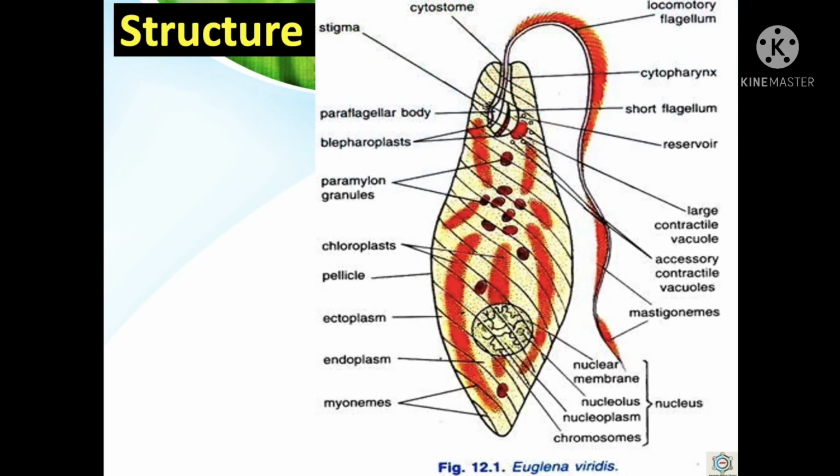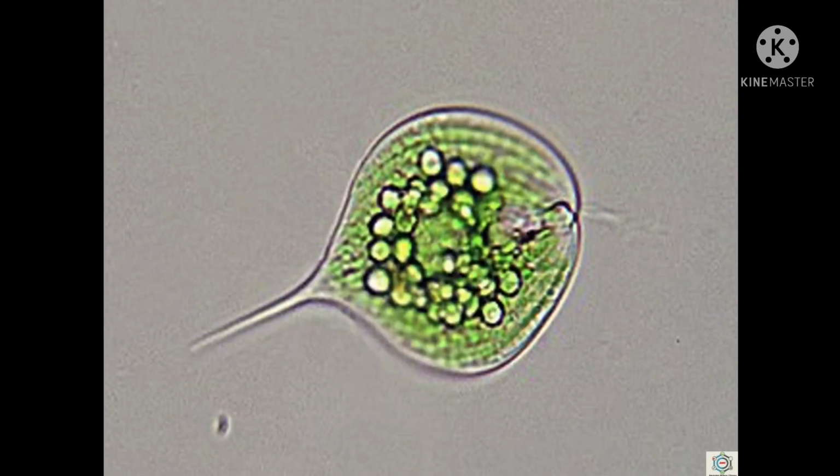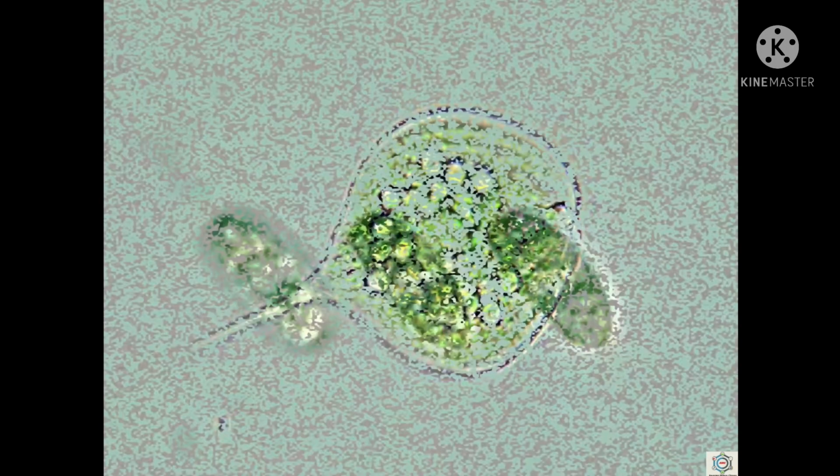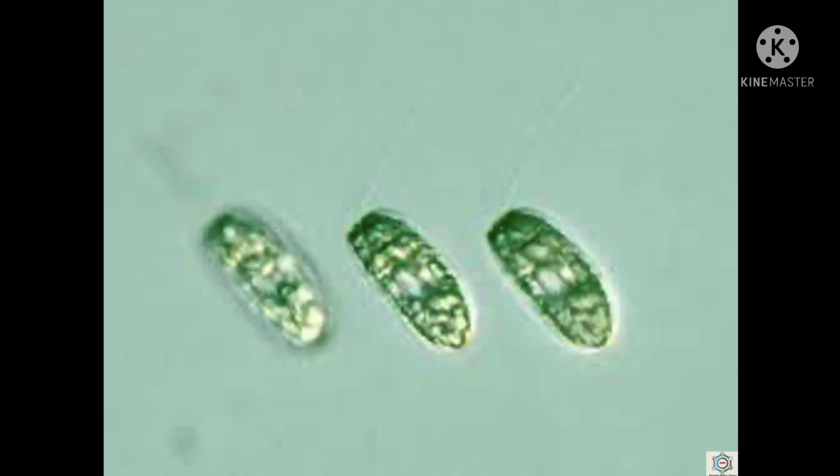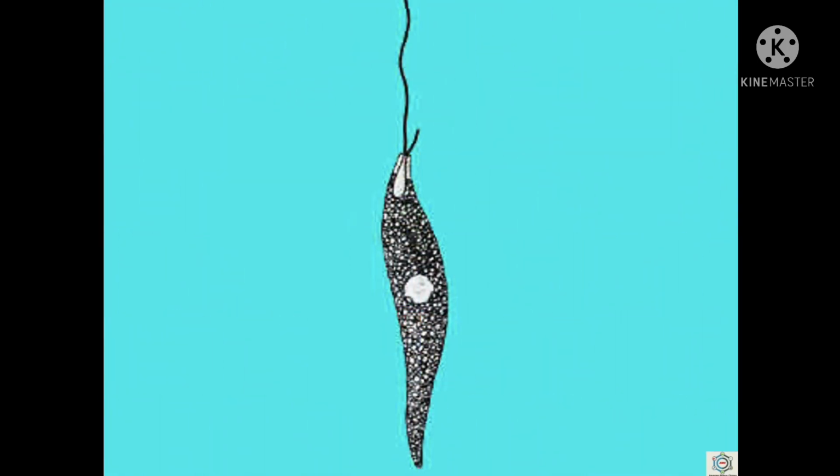Now, what is the structure of Euglena-like flagellates? These protists lack a definite cellulose cell wall. The cells are covered by a thin membrane known as pellicle or periplast. Here you can see the outer covering is the pellicle. In some forms, the pellicle is rigid and gives a definite shape, for example Phacus, Rhabdomonas, etc. Whereas in others it is flexible, so that the cells change their shape continuously, like in the case of Euglena gracilis, Distigma proteus, etc.